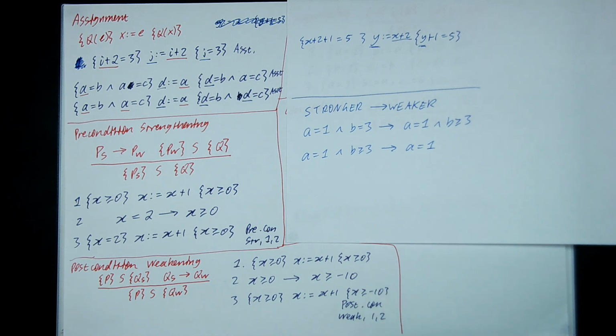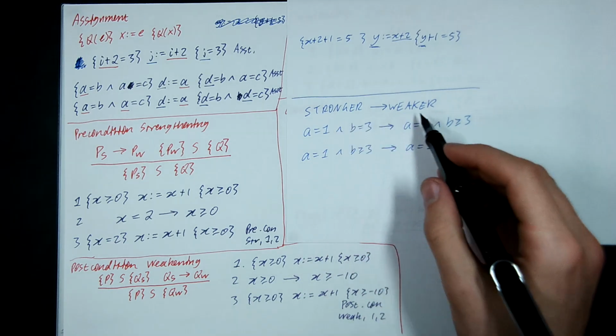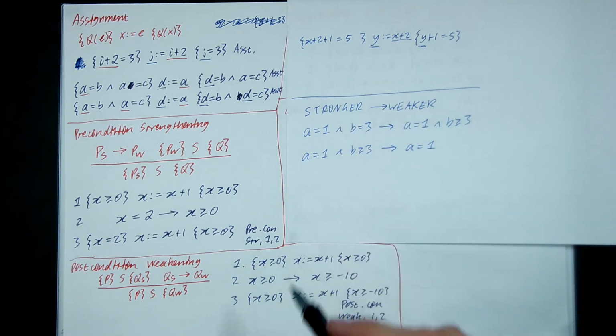Okay, now I want to move on to precondition strengthening and postcondition weakening. But before I do that, I want to talk about the terms strong and weak that we use in this course. So, usually speaking, a stronger term is something that tells you more information. It's more useful. And stronger statements imply weaker statements. So that's how you can tell when something's strong or something weak.